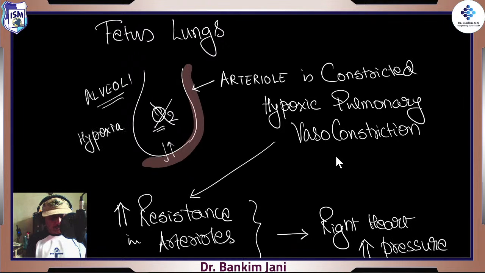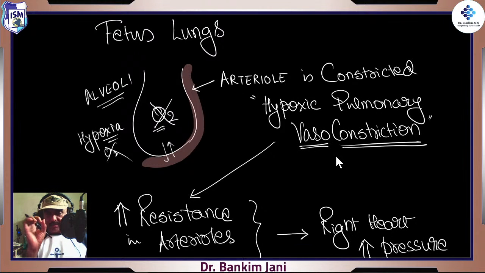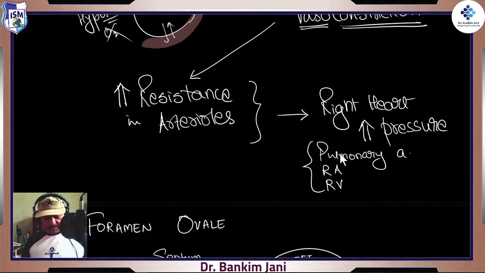There is hypoxia. And whenever there is hypoxia, it leads to the condition called hypoxic pulmonary vasoconstriction. Vasoconstriction. Vessels are constricted. When the vessels are constricted, and if you try to push the blood into a narrow vessel, there would be lots of resistance. So there is increased resistance in the arterioles because they are constricted.